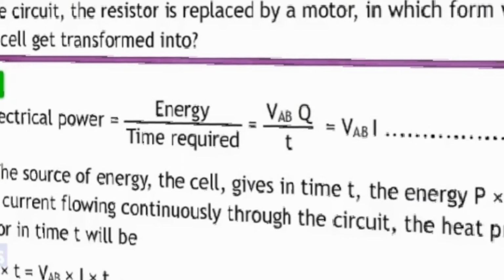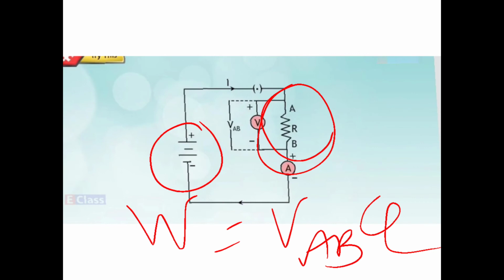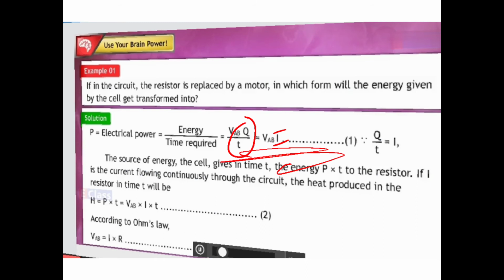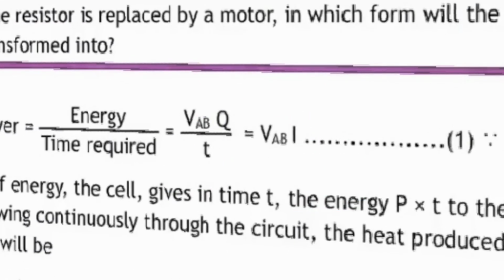So I'll repeat once again. Work is V into Q. For doing this work, energy is given by the cell. So when we talk about the power, power is work upon time, that is energy upon time. So we will see that it is VQ upon T. So it is V into I because Q upon T is I.